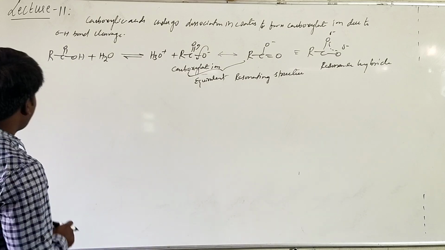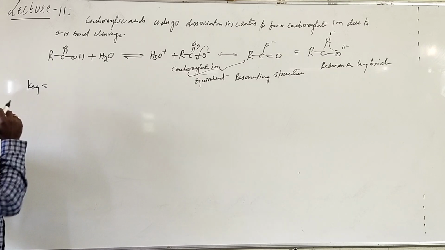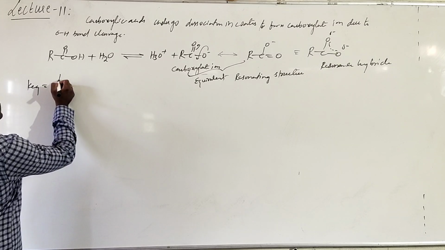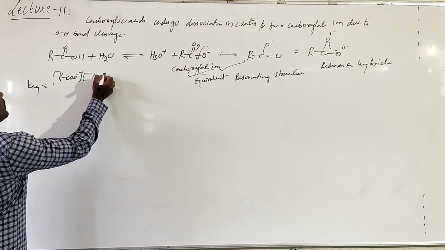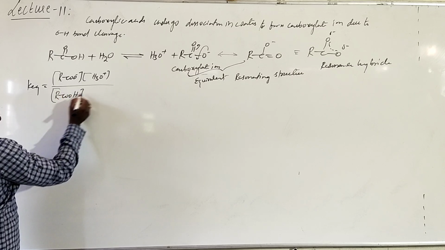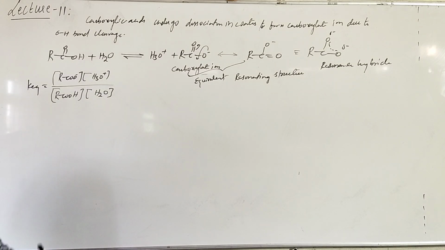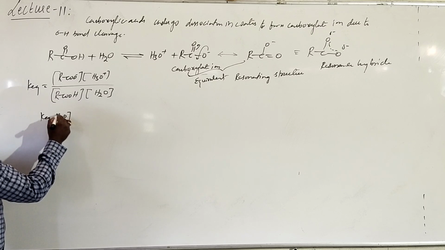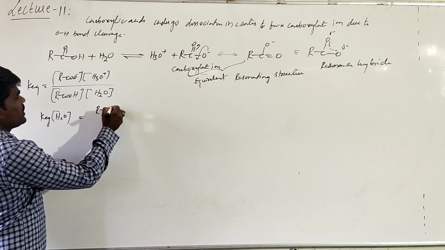Now, if you write an equilibrium constant for this, the equilibrium constant is basically written as the product of concentration of products over the product of concentration of reactants. So what are the products here? Carboxylate ion and hydronium ion, upon carboxylic acid, concentration of carboxylic acid and water. The concentration of water will be taken in excess, which can be replaced in such a manner. You can also write it in this manner.